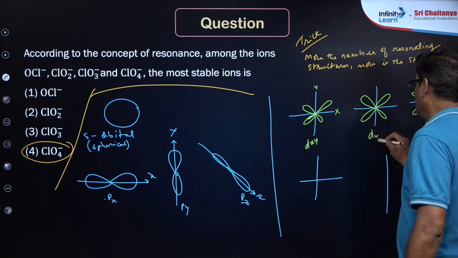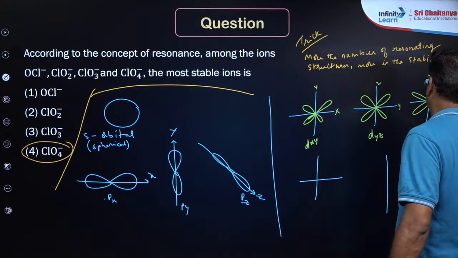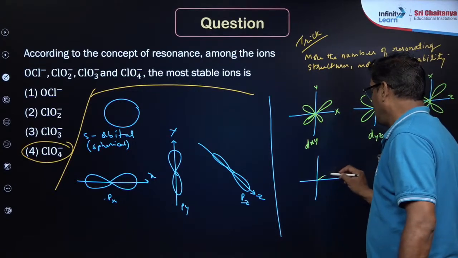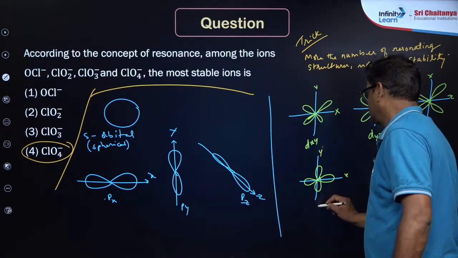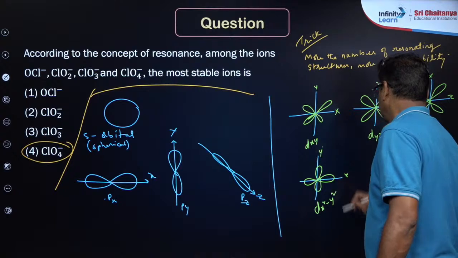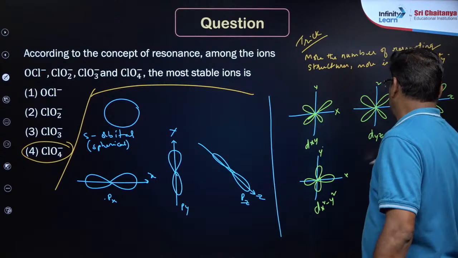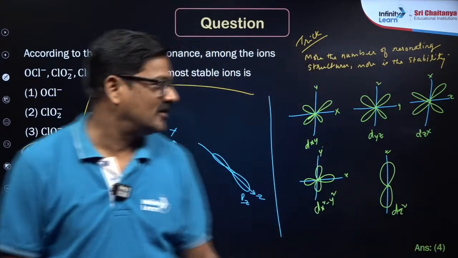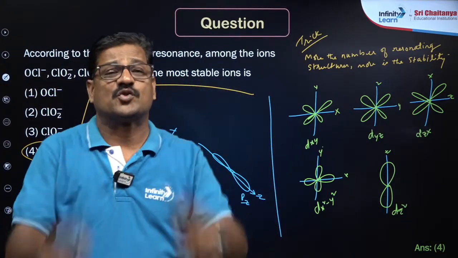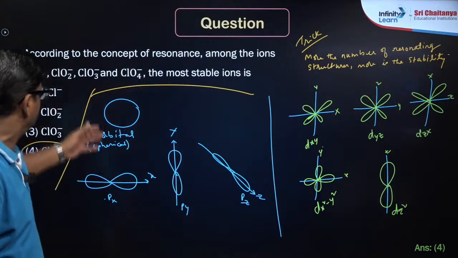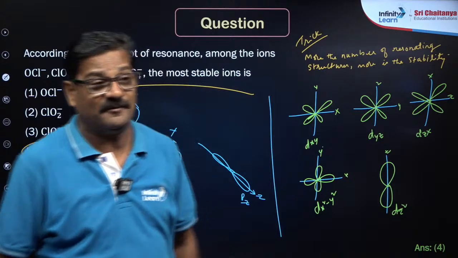So dyz, zx, and on the axis, that is dx square minus y square, and you can say it is dz square on z axis. Oh yes, very good. So these orbital जो है ना, इलेक्ट्रॉन क्लाउड का जो शेप होता है, that is called orbital. जो शेप का नाम है स्पेरिकल, डम्बल, डबल डम्बल, f ऑर्बिटल है तो क्वाड्री डम्बल भी आएगा, है ना.